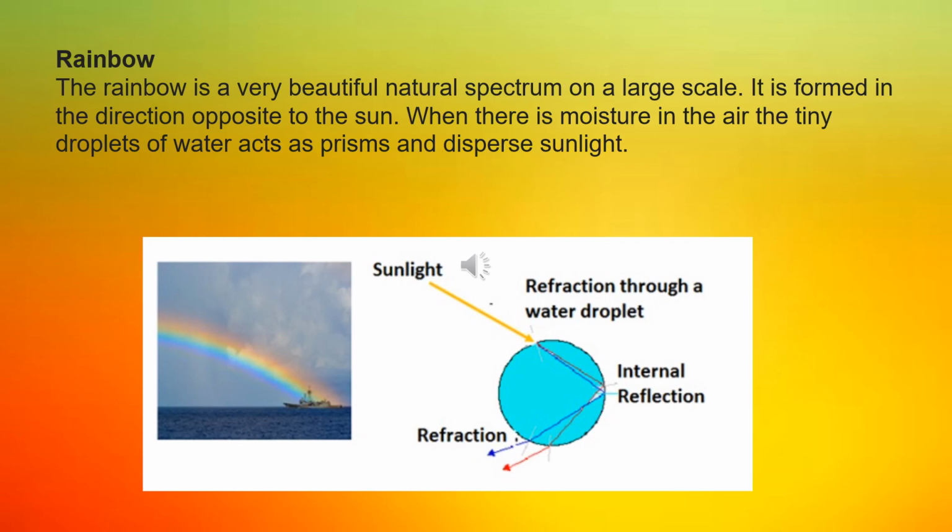So when there is moisture along with the sunlight, each droplet undergoes dispersion. When the light enters, it undergoes dispersion and forms a larger-scale natural spectrum. We call it a rainbow.